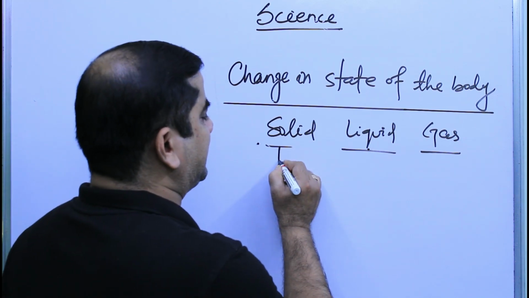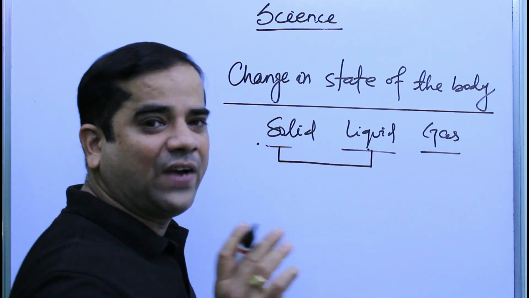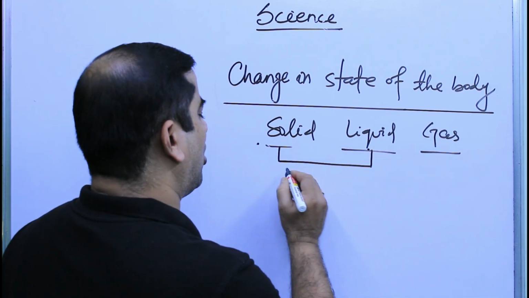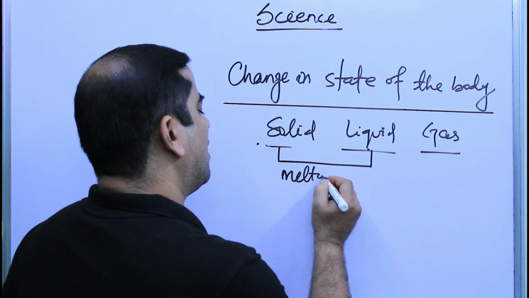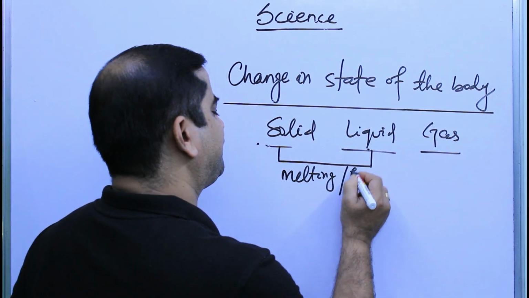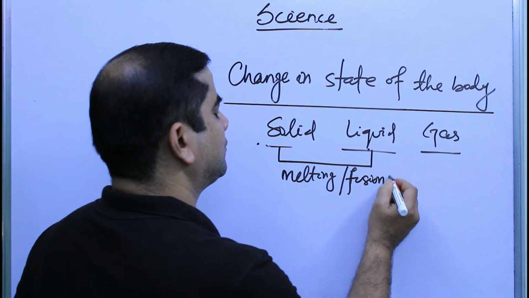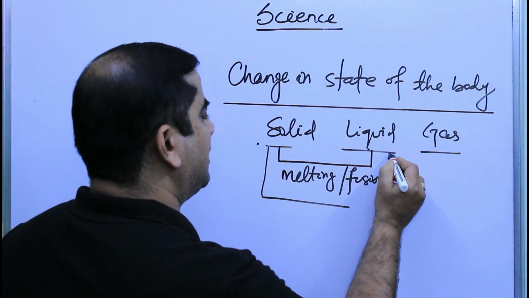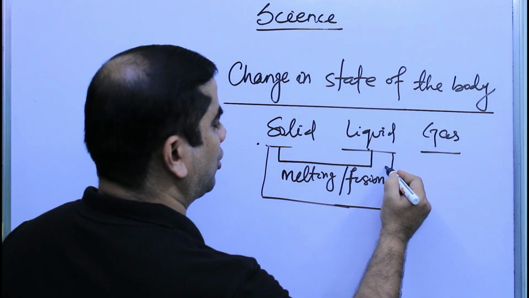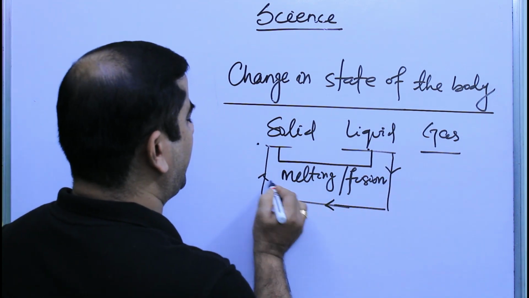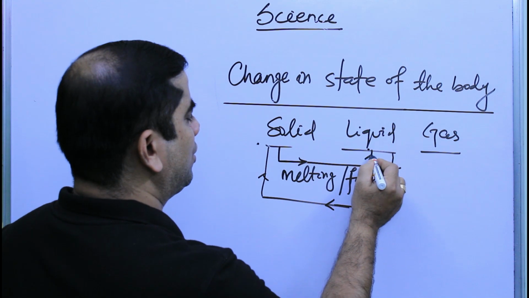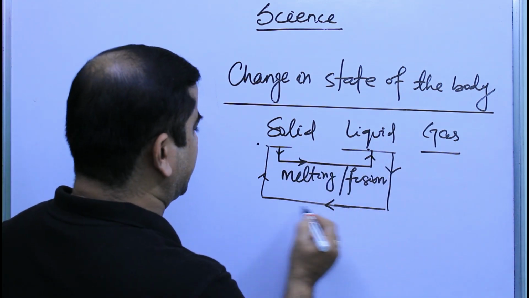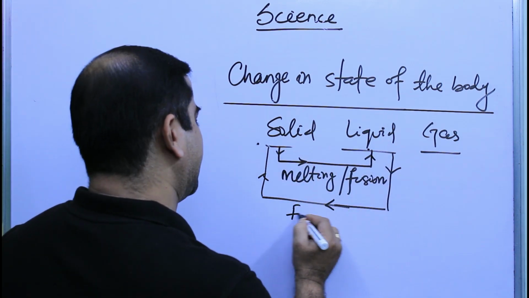Whenever solid changes into liquid at a fixed temperature, it is called melting or fusion. Whenever liquid changes to solid, in this direction, this is solid to liquid, liquid changes to solid, it is called freezing.